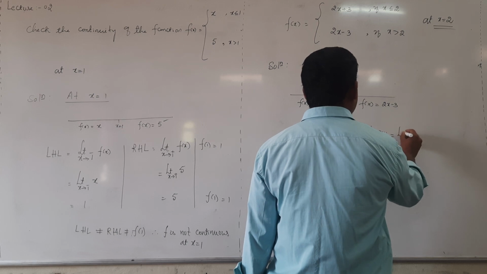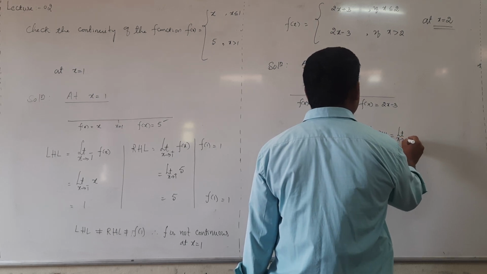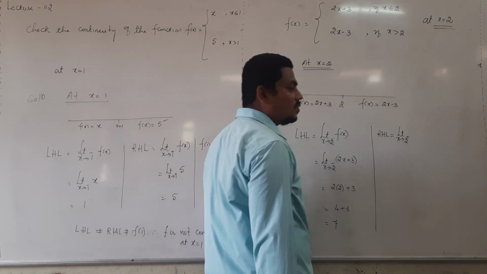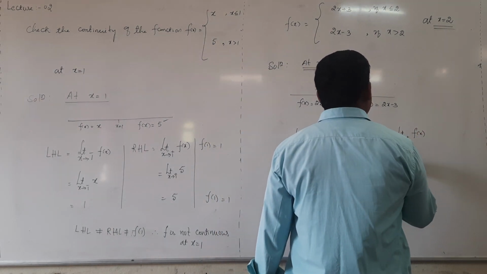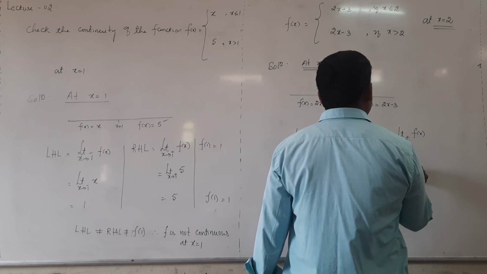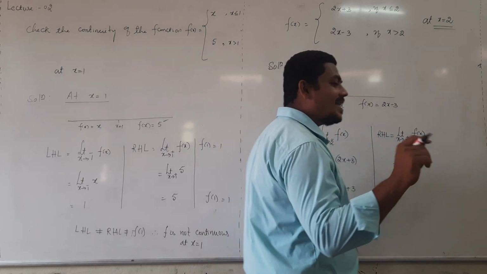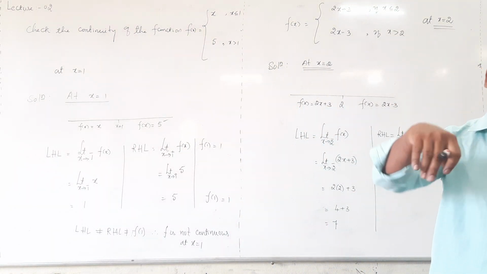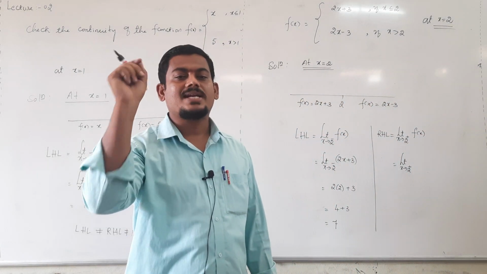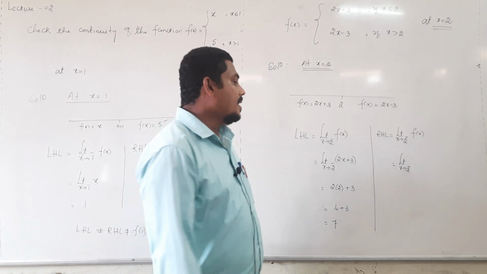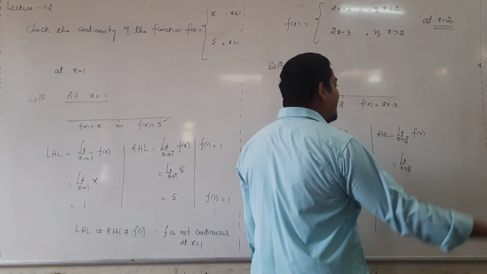Evaluate right hand limit. Already you know the right hand limit notation at 2 is limit x tending to 2 plus. First write the general function f of x. After that, limit x tending to 2 plus. What is the meaning of 2 plus? On the head, if you write a positive sign, it means the right side of that point. If you write 2 plus, it means right side of 2.